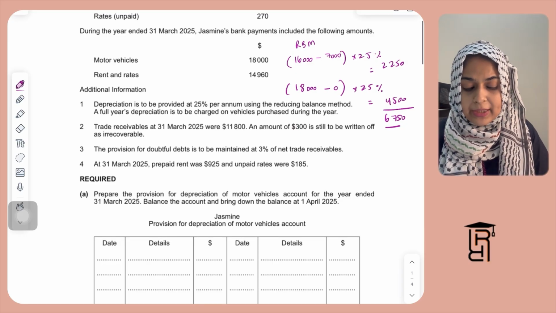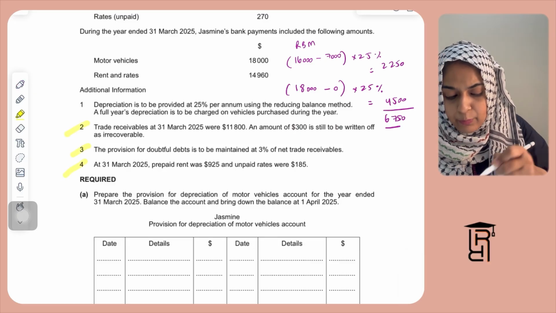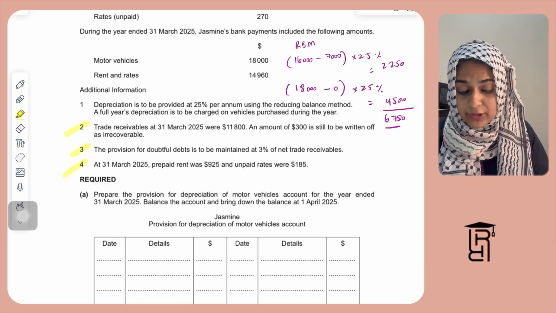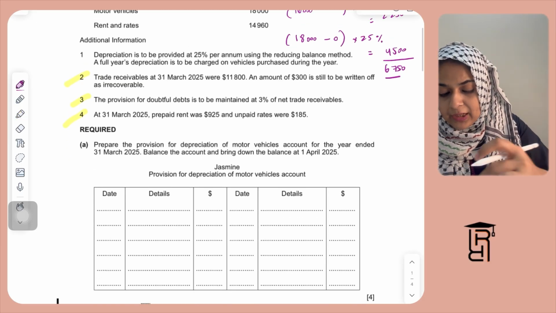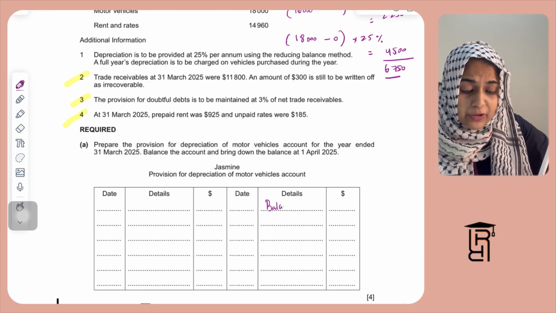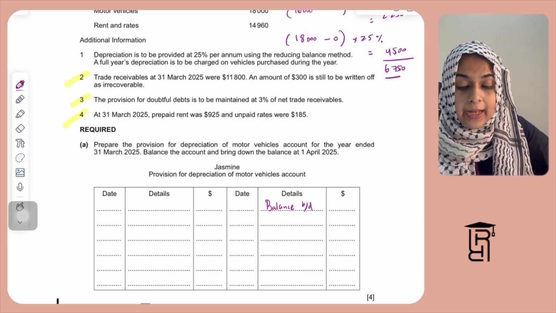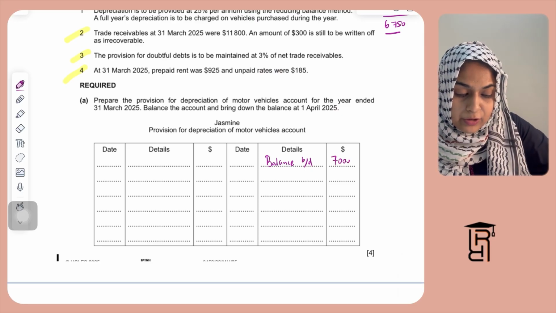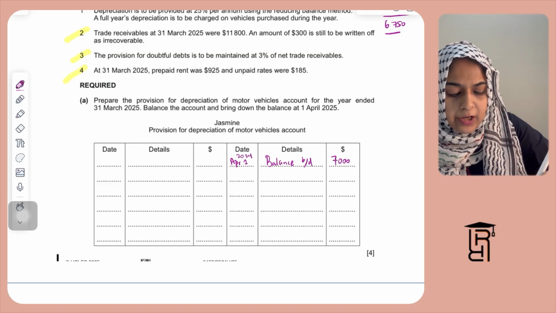So we can actually prepare the provision for depreciation account. We have all the information that is needed for it, because these three points are for the other T accounts that you need to make, that is provision for doubtful debts account, and then there is a rent and rates account as well. But for provision for depreciation account, since provision for depreciation is a contra asset account, contra means opposite, and contra assets have a balance brought down on the credit side. The total depreciation at the start of the year is 7,000. So I'm going to start with that $7,000, and I'm going to write here April 1, 2024.